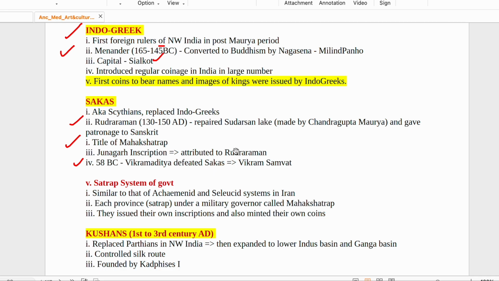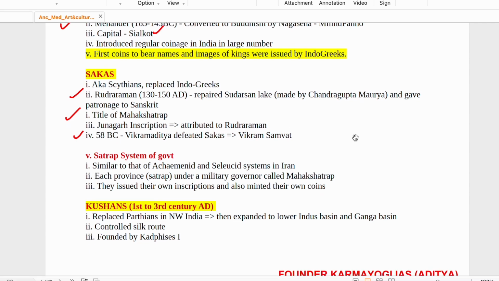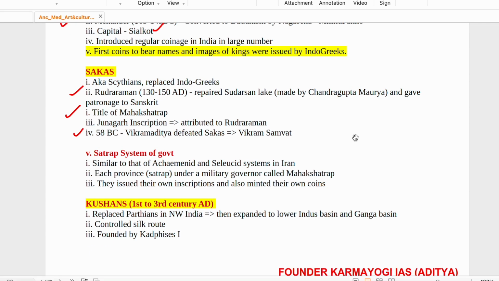Title of Mahakshatrapas were taken. Junagadh inscription attributed to रुद्रदमन. ठीक है. Junagadh inscription related to रुद्रदमन. In 58 before century, Vikramaditya defeats Sakas. ठीक है. And as he defeated Sakas, 58 before century से start हो जाता है विक्रम संवत.